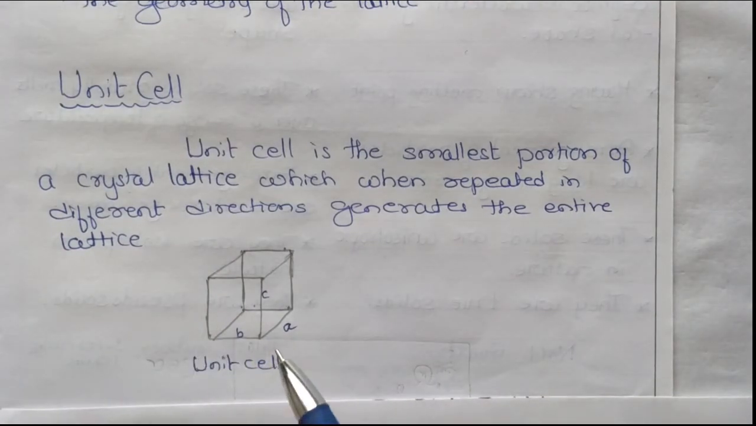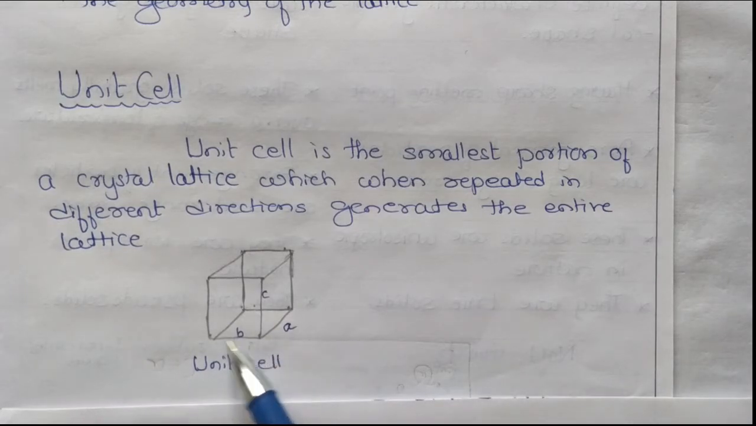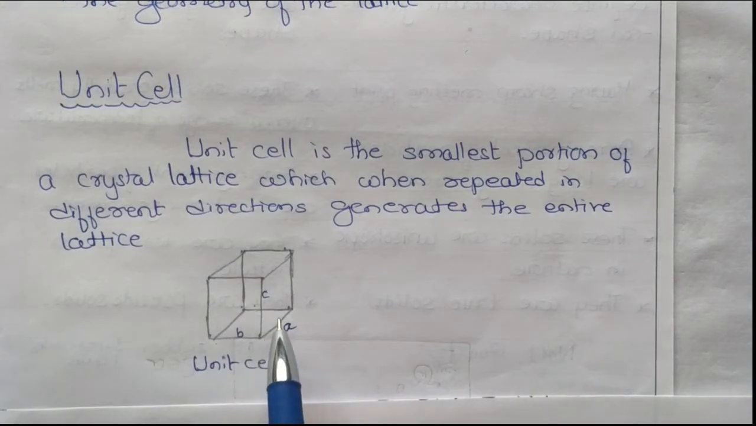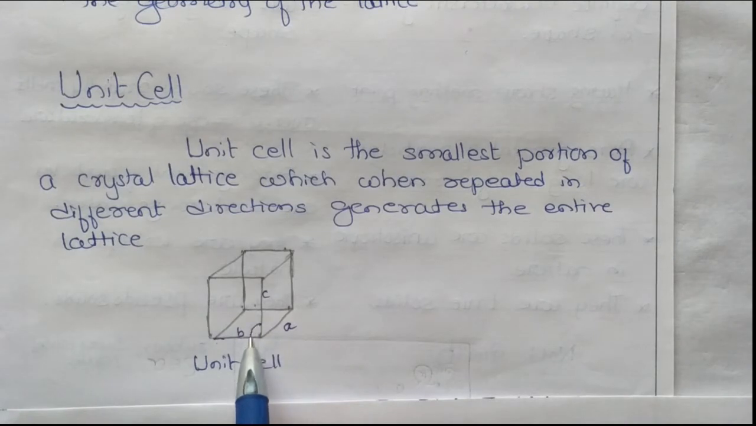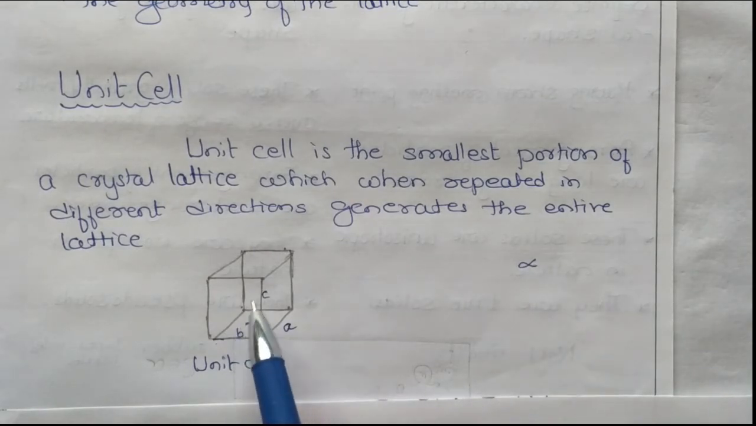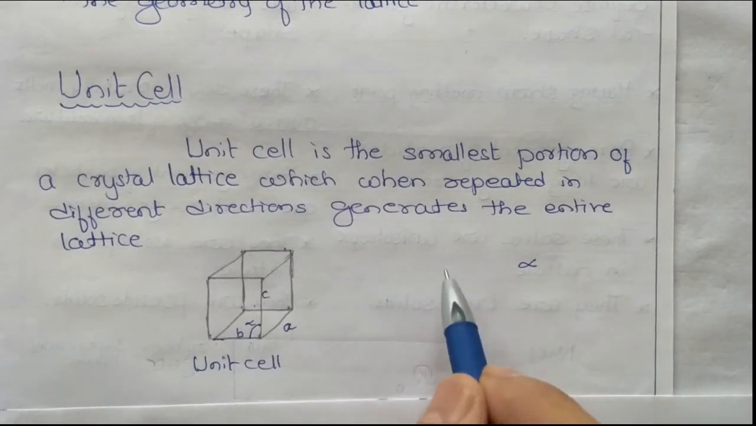In a unit cell, we have three sides, 1, 2, 3. It is three dimensional: length, breadth, and height. Then there are three more things, which are the angles. The angle between B and C, where this is B and this is C, is represented as alpha. So the parameters are three sides A, B, C, and the angles.